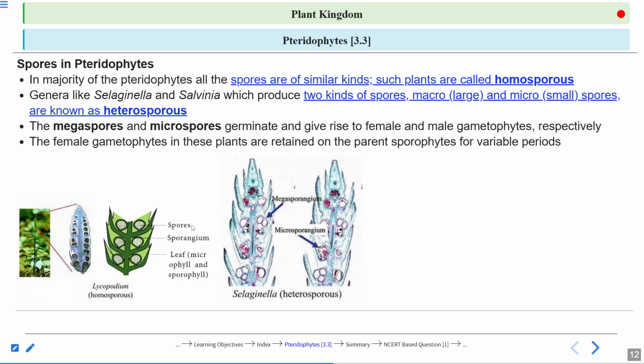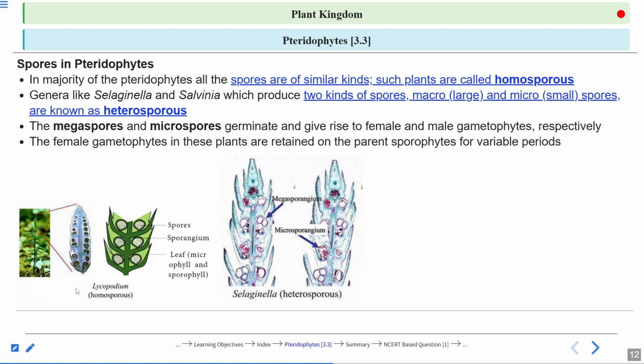So here you can see Lycopodium, homosporous. See, this is the sporangia. This is the leaf-like structure and this is the sporangia. All the spores are of the same size, minute dot-like structures. This is the sporangium and this is the leaf-like structure. Only microsporophylls are there, right?